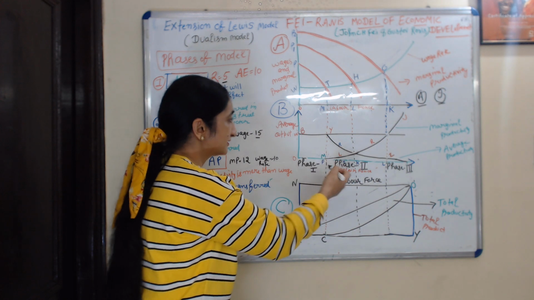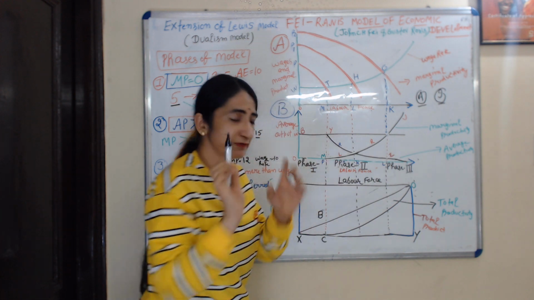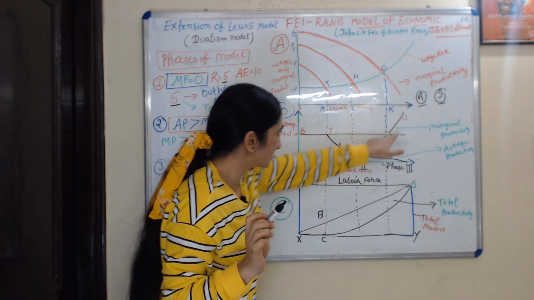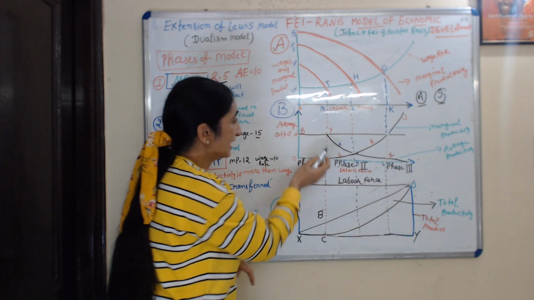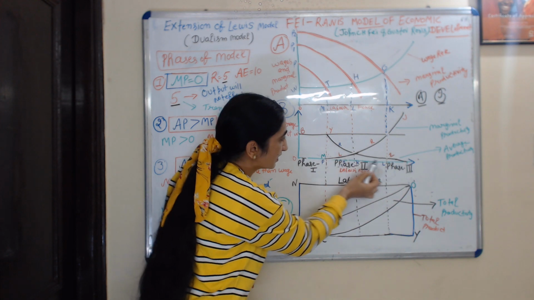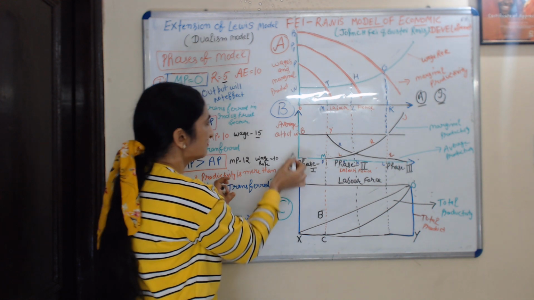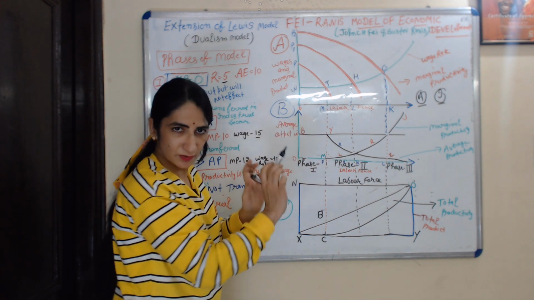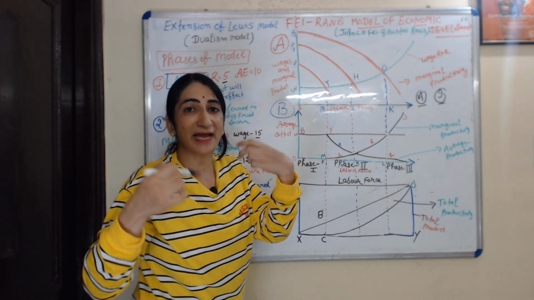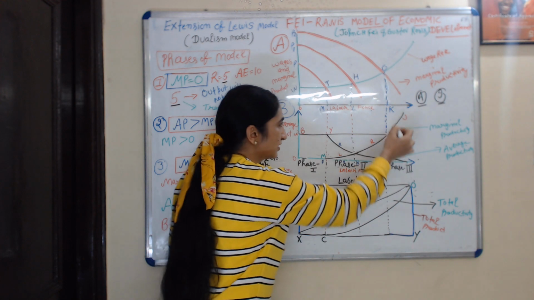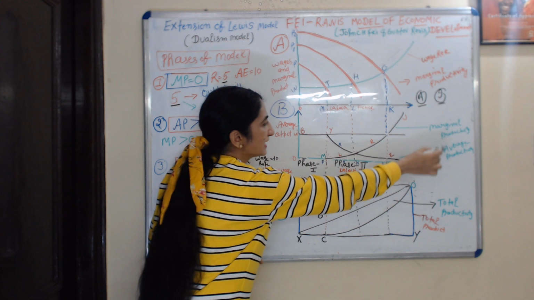In this panel, the MLRU curve represents the marginal productivity of labor, and this YRZ curve represents the average productivity of labor.